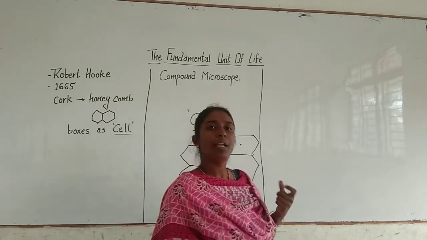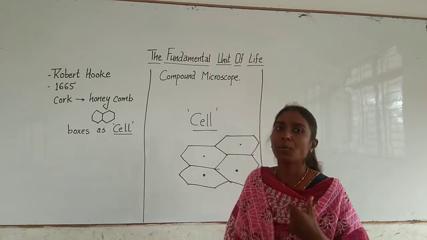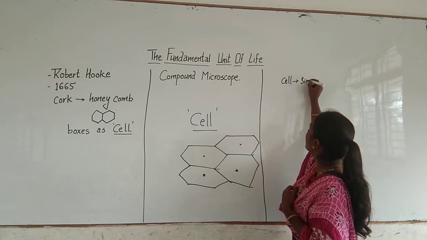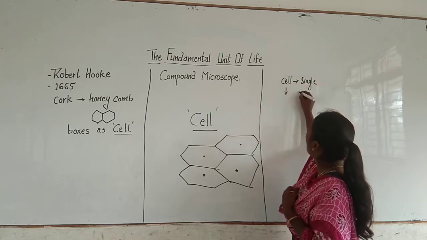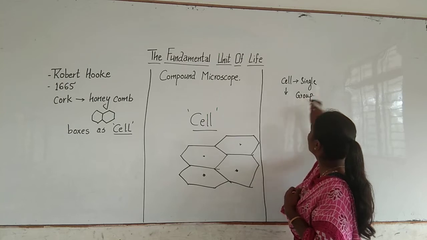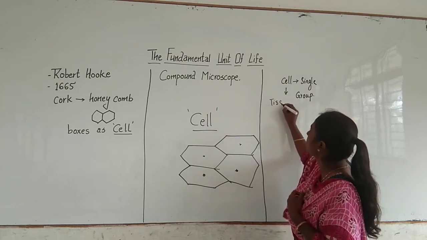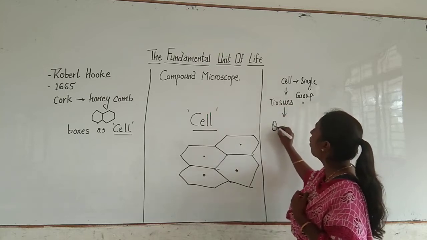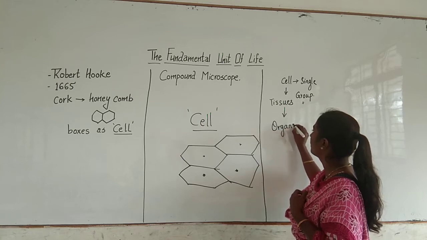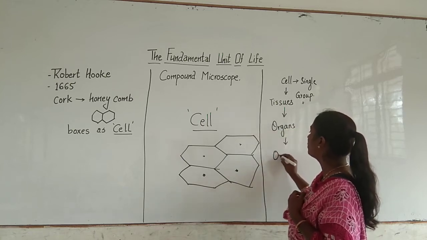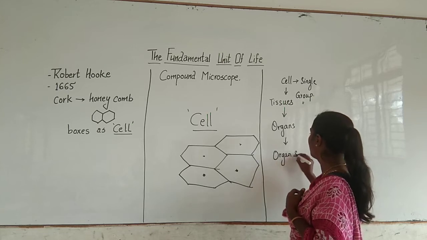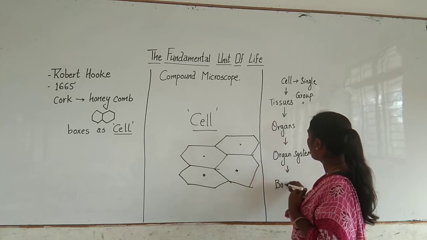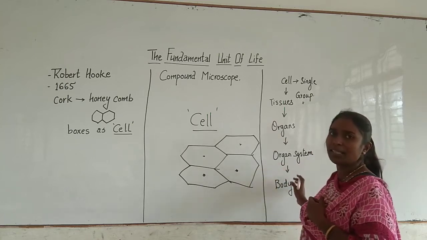As I said, the fundamental unit of life is the cell. A single cell is a cell, right? A group of cells makes tissues. A group of tissues makes organs. A group of organs makes an organ system. And a group of organ systems makes the body of an organism. This is the basic concept of life.